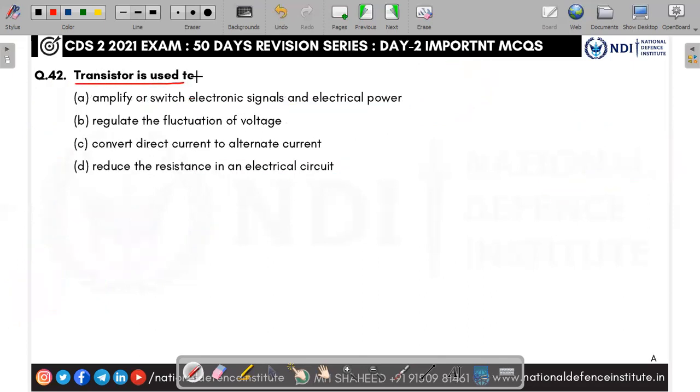Next, transistor is used to amplify or switch electronic signals and electric power. So the transistor will amplify a disturbed signal and give a powerful signal. What regulates the fluctuation of voltage? It is the stabilizer. We all have it for TV, fridge, washing machine, and all.